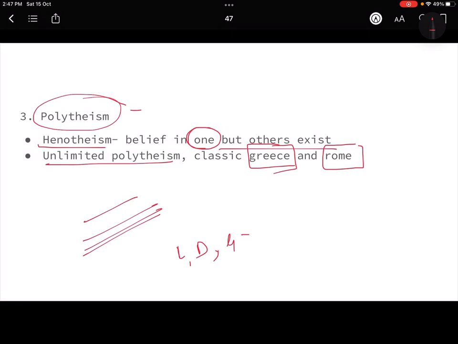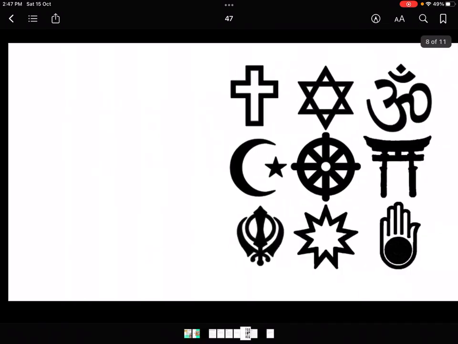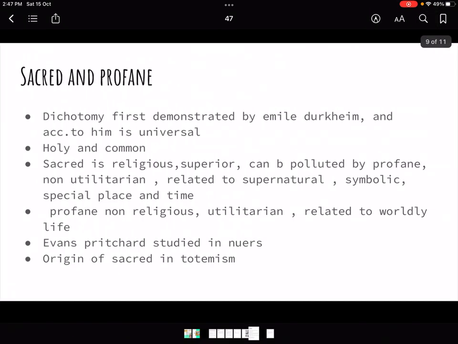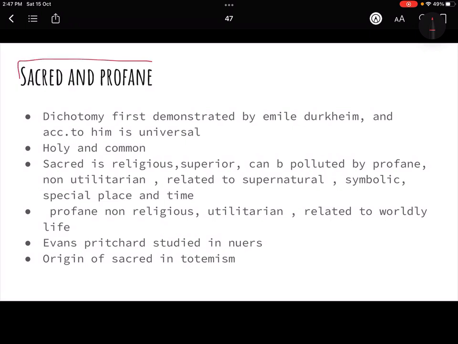Okay? So these were the types, and now I have put this picture for you to understand that these are religious symbols for different religions, which have different meanings for everything, because we are going to study now the sacred and profane. As we had done in yesterday's definition also, which was given by Emile Durkheim, it was basically belief and practices related to sacred things, right?